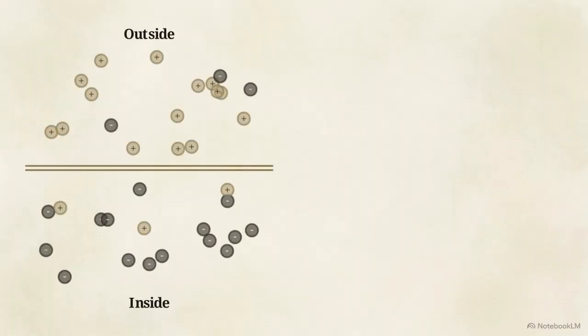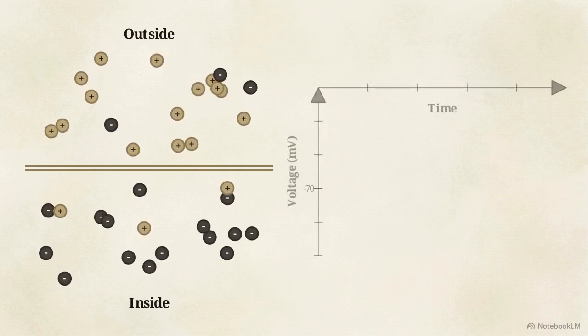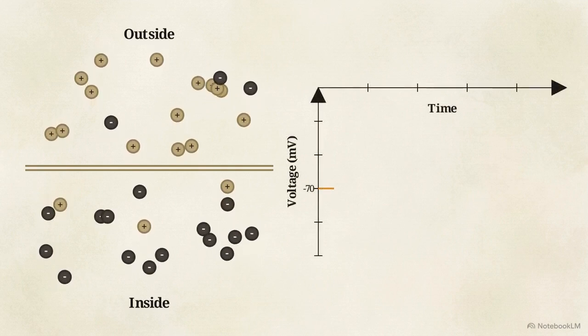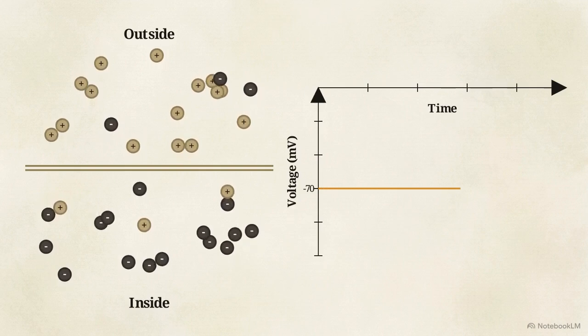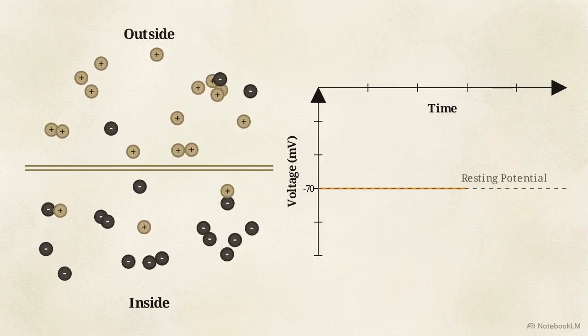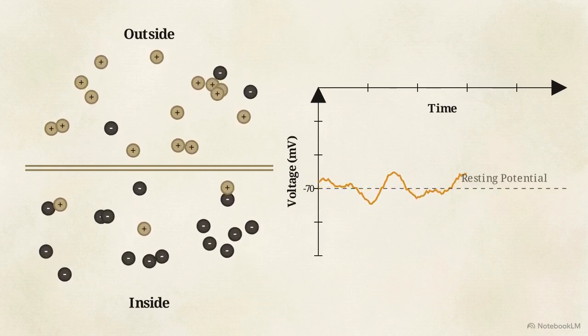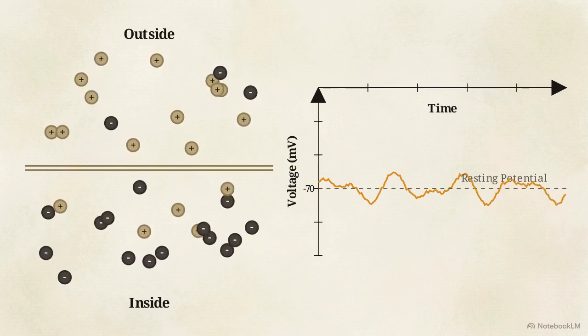The interior of a cell maintains a different concentration of charged ions compared to the space outside of it. This animated graph plots a neuron's cellular voltage. Because of unequal ion distribution, a resting neuron maintains a steady difference near -70 millivolts. Yet this resting state is never truly still. Constant background inputs cause its voltage to continuously jitter and undulate.